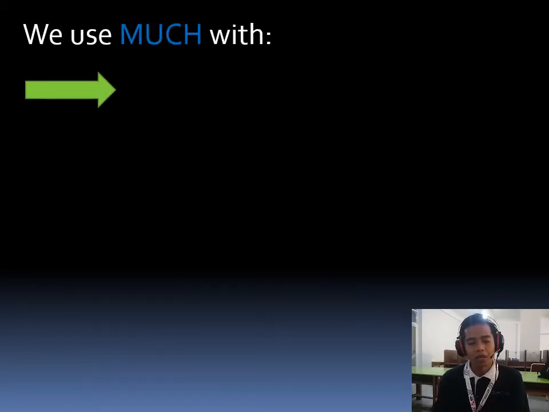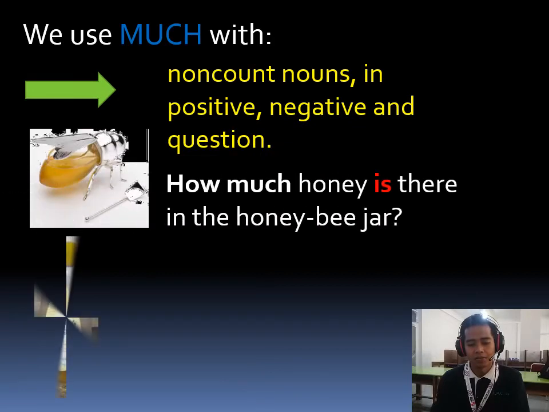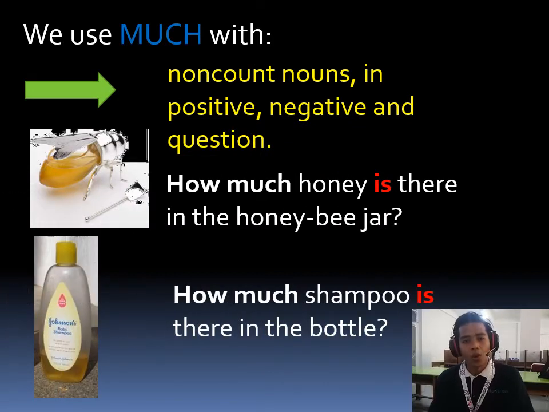Okay, how about much? We use much for non-count nouns. It means that we use much for uncountable nouns. For example, I don't have much money. I have much money. Do you have much money? So we can use much in positive, negative, or questions.